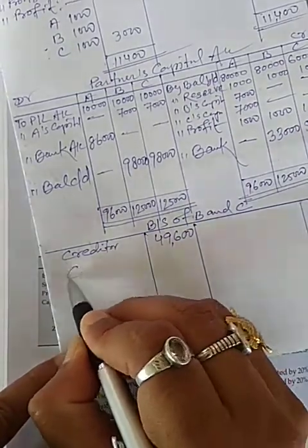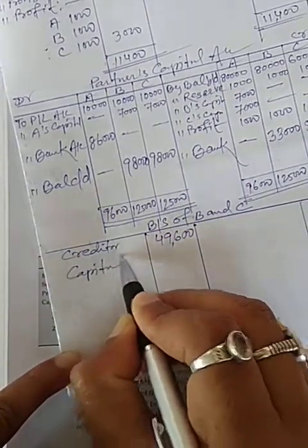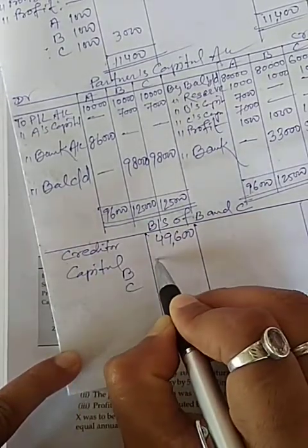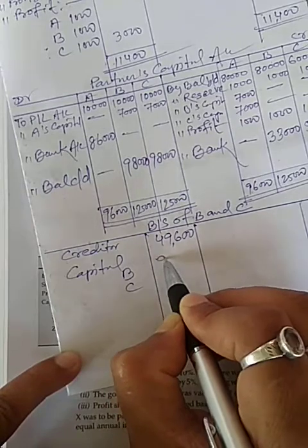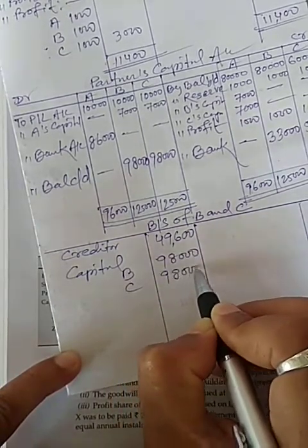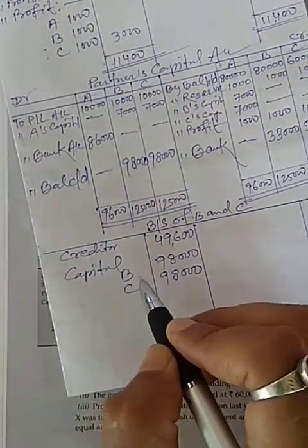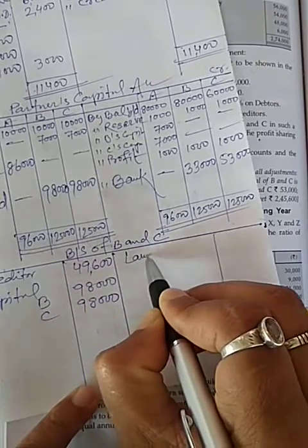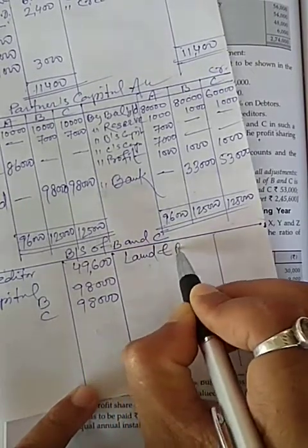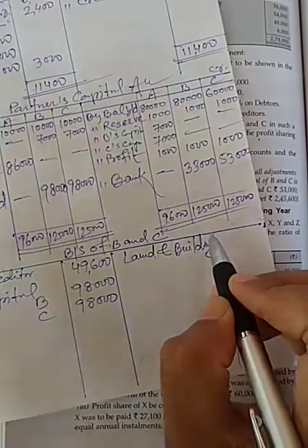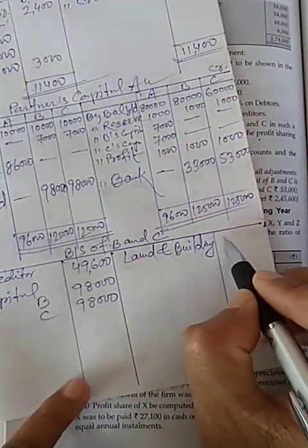Now capital of B and C will be 98,000 respectively. And in asset side, land and building will be 90,000.